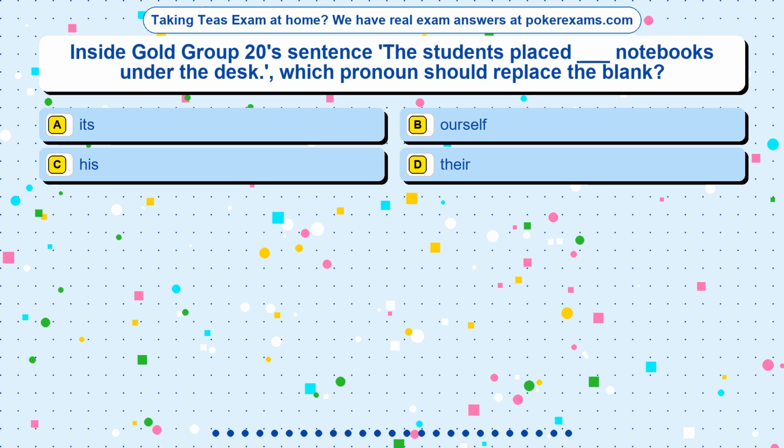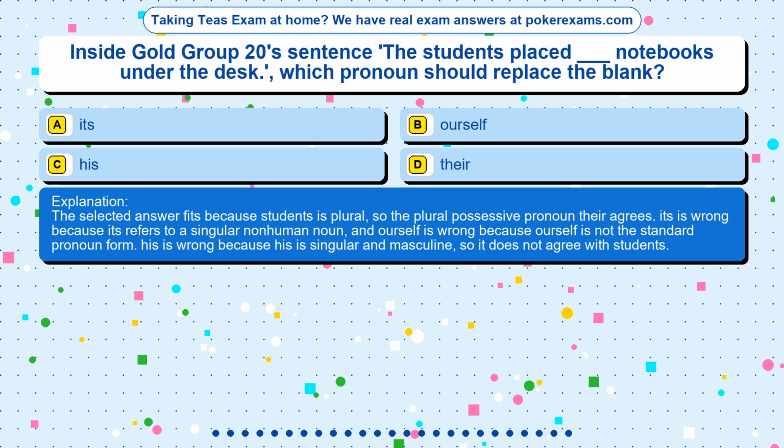The correct answer is option. The selected answer fits because students is plural, so the plural possessive pronoun their agrees. Its is wrong because it refers to a singular non-human noun, and herself is wrong because it is a singular reflexive pronoun. His is wrong because his is singular and masculine, so it does not agree with students.